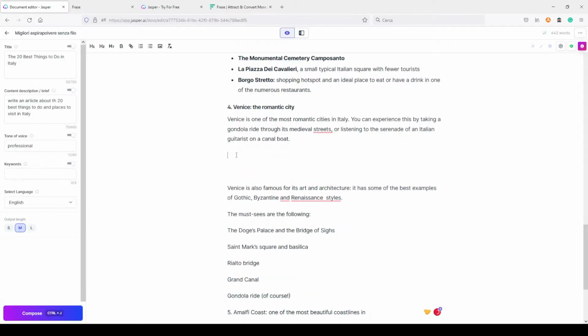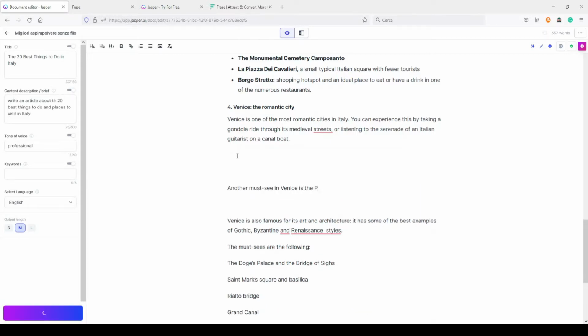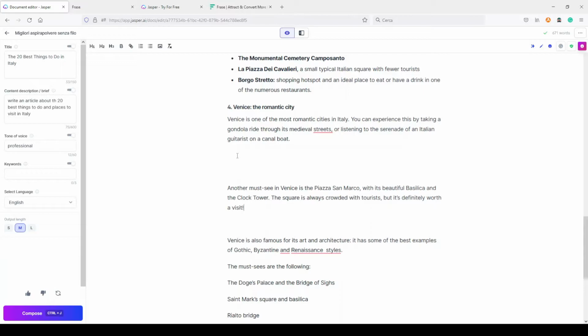I go here and say: expand the above paragraph, including the keyword Piazza San Marco. And let's see if Jasper can make something like this. Another must-see in Venice is the Piazza San Marco. Visit its beautiful basilica and the clock tower.